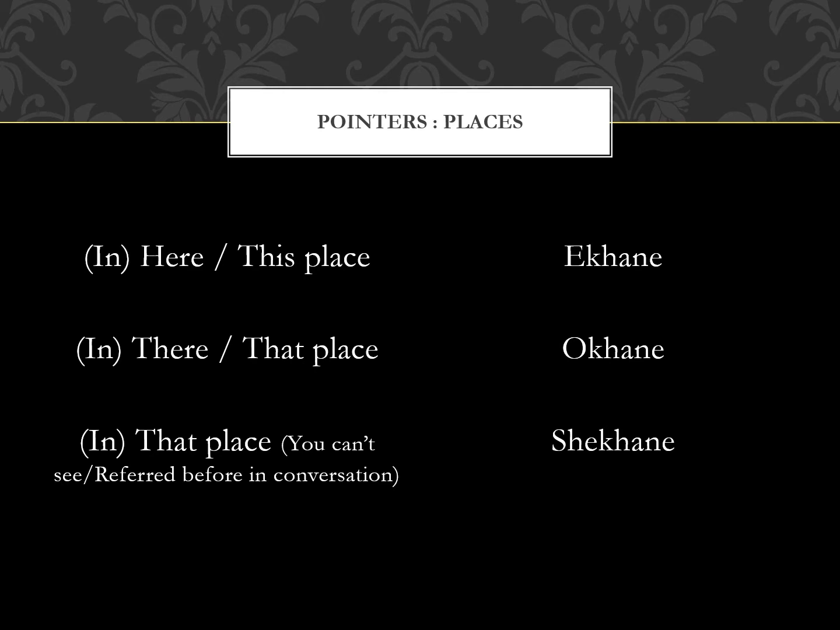Ekhane, okhane and shekhane, these are the most common pointers for places. So ekhane is used for here or this place, which is nearer to hand. For a place which is far away from you but which you can see, that is there or that place is okhane. And the place which you cannot see or cannot reach right now, and it has been referred to before in the conversation, for that place you will use the word shekhane.